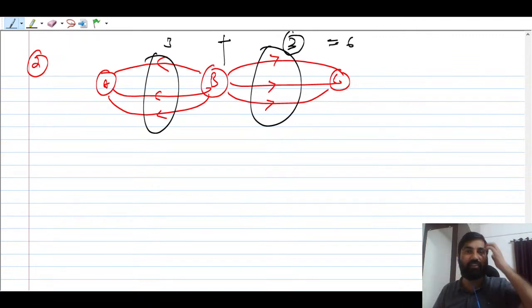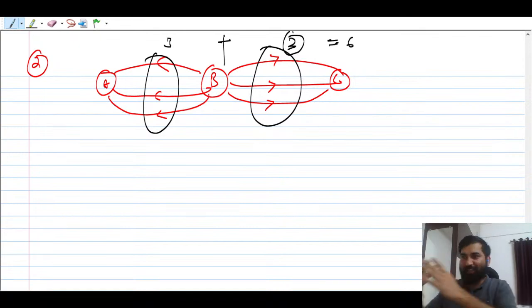Subtraction is not there here, remember. So the multiplication rule and the addition rule. Here what is happening is that either you can go to city A or city C, so both events are not necessary to occur at the same time. One of the events can occur, so 3 plus 3. Let me take one example here, then I will give you the definition.